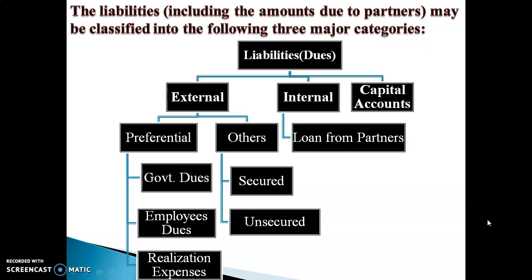If available cash is not sufficient, then partners' loan is paid proportionately, or in ratio method partners' loan is cleared. Partners' loan is the internal liability of the firm. If cash available is not sufficient, partners' loan is proportionately cleared.